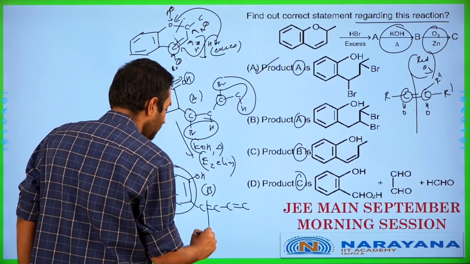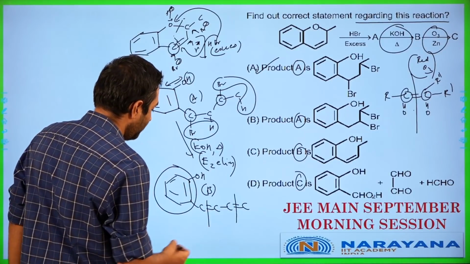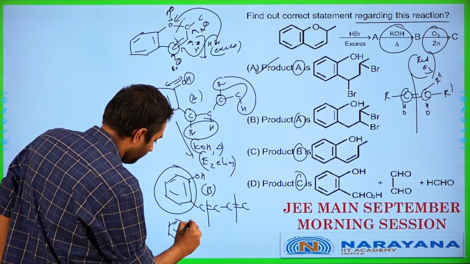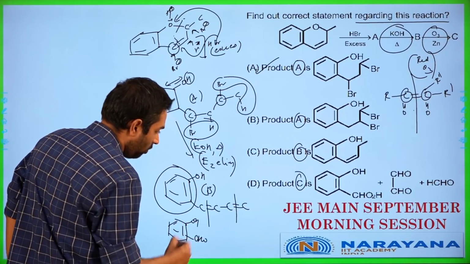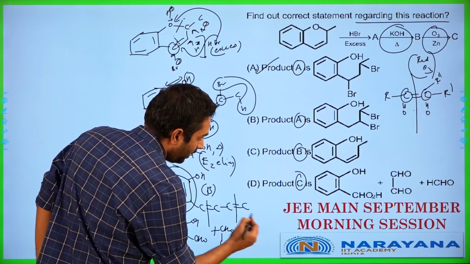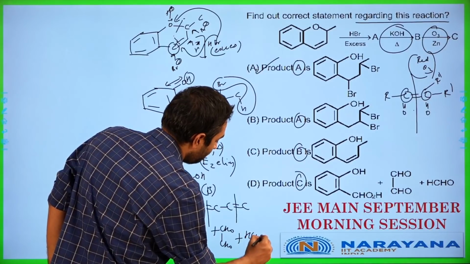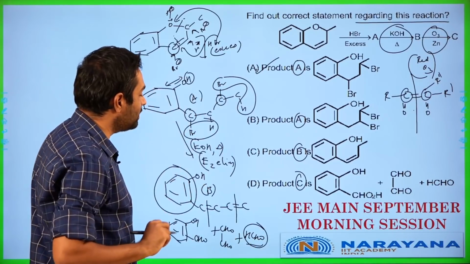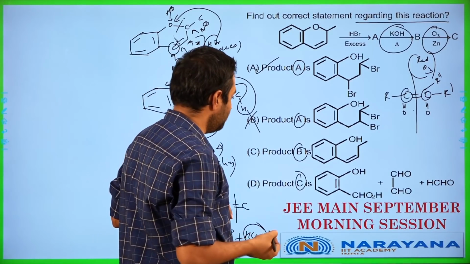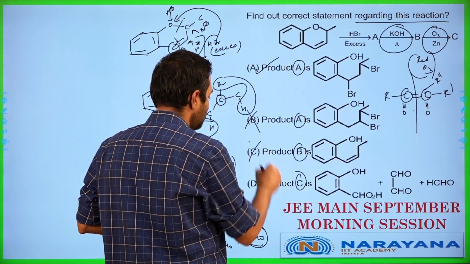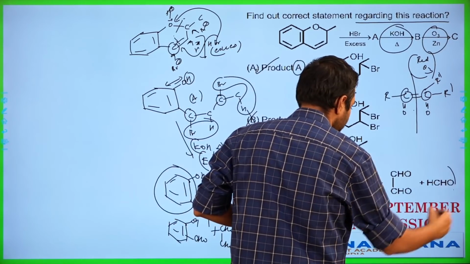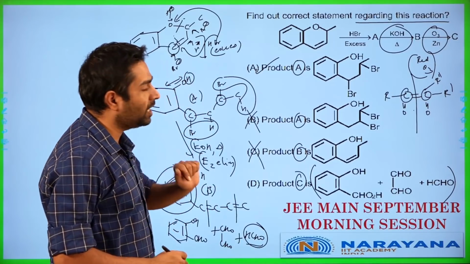So we'll have this guy broken, this guy breaks off. So we'll end up having in this particular case here, OH, CHO. We get CHO, plus we will also be getting an HCHO. So there is definitely some nonsense which is going to be a little bit tricky over here. This answer is wrong. Product A is wrong. Product B is also wrong over here. Product C though is going to be a mixture of this. This seems like a possible correct answer here.